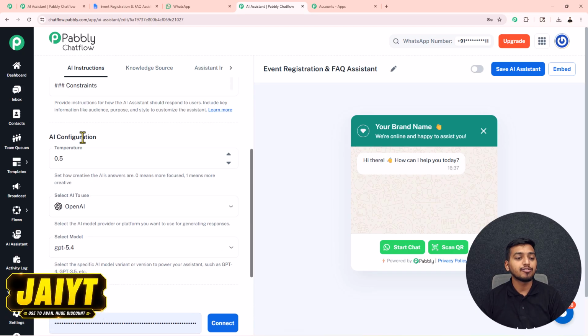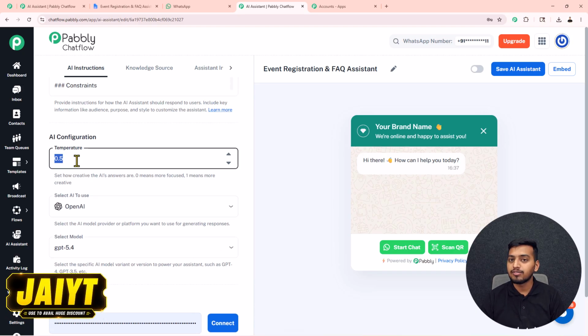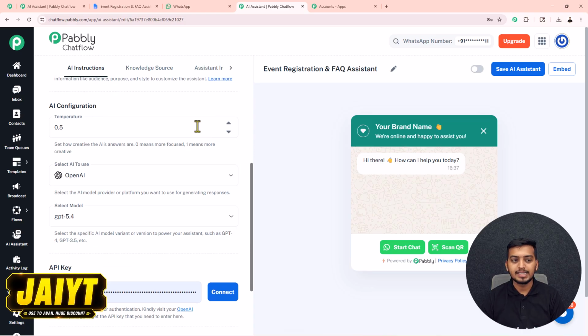Then we have this AI configuration. For this temperature, 0.5 is set. If you want to change this, you just have to click on this button available on the right side. This temperature sets how creative the AI's answers will be. If you set this closer to 0, your AI will give more focused answers. But if you set this closer to 1, your AI will give more creative answers. So you can set this temperature as per your preference.